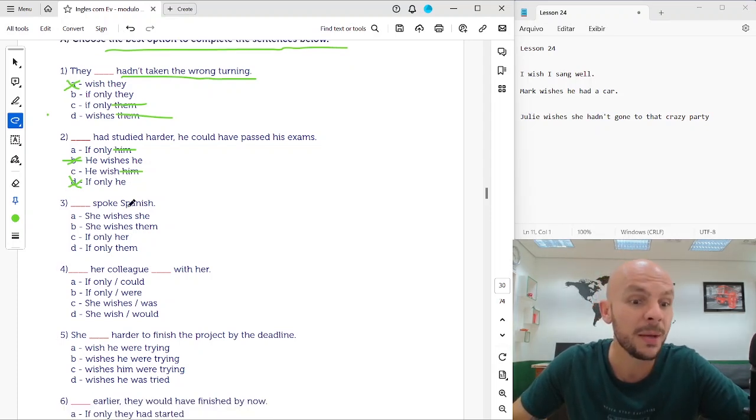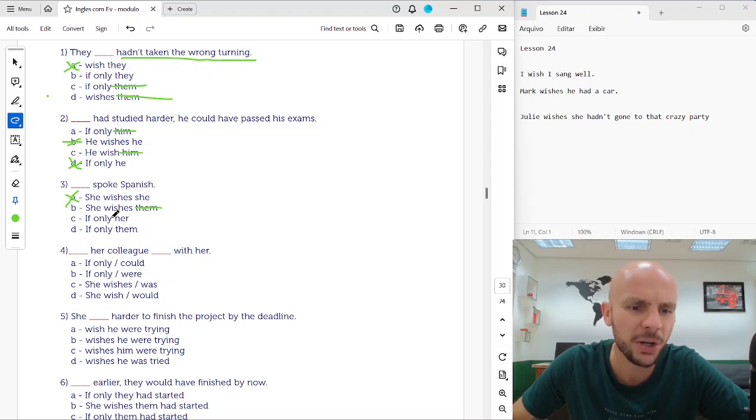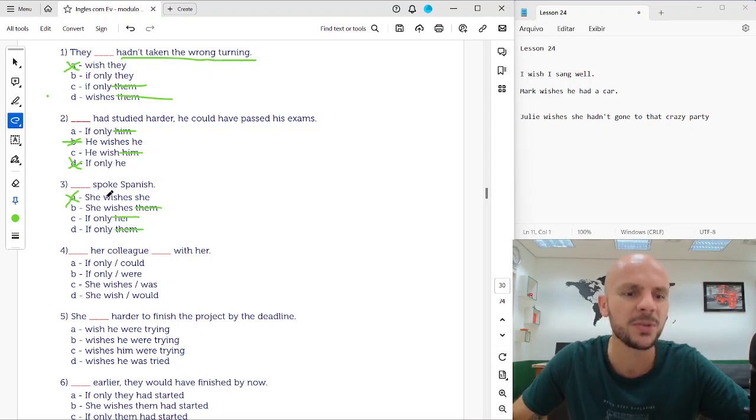Yeah, beautiful. Number three, she wishes she spoke Spanish. Yeah, it's correct. Let's see if you have any other. "She wishes them," no. If only her doesn't conjugate verb. If only them doesn't conjugate verb. So number three, letter A. Okay?